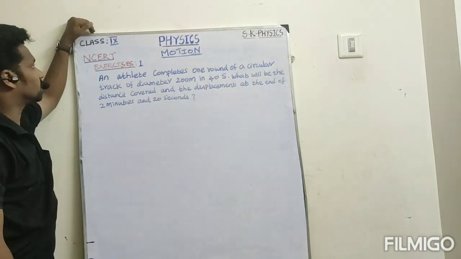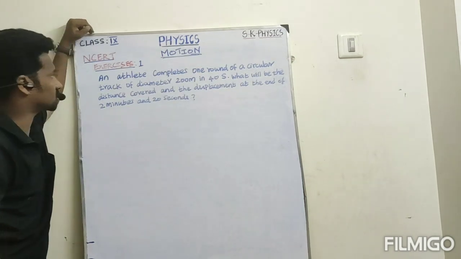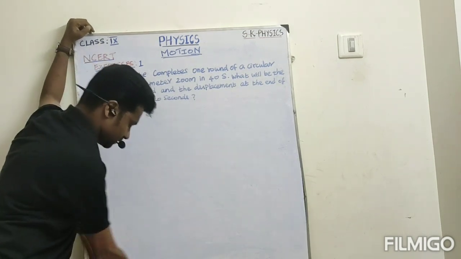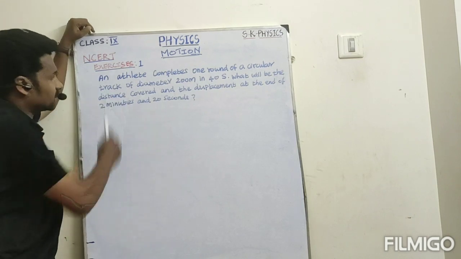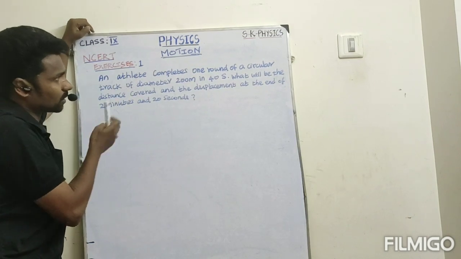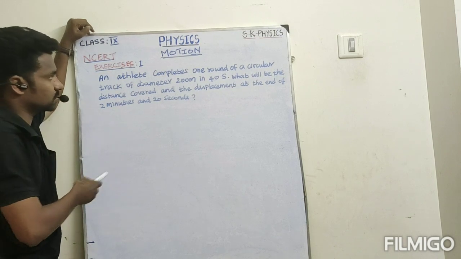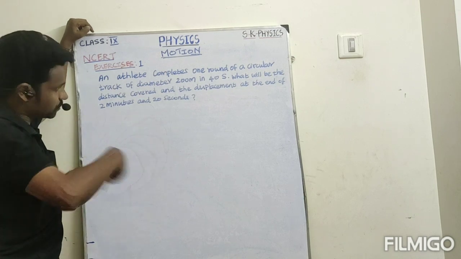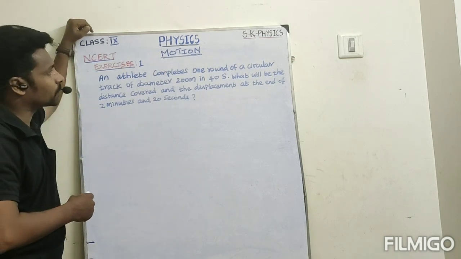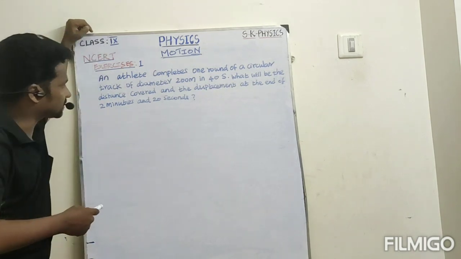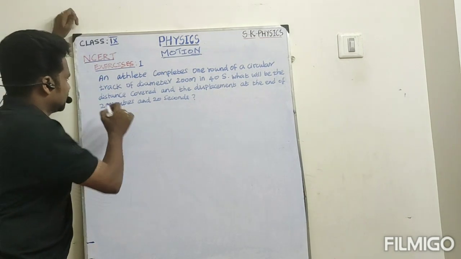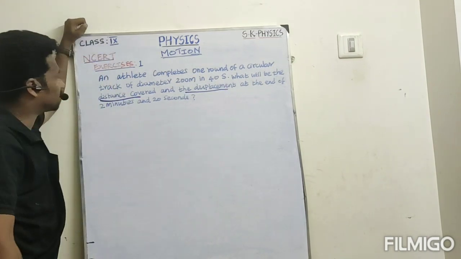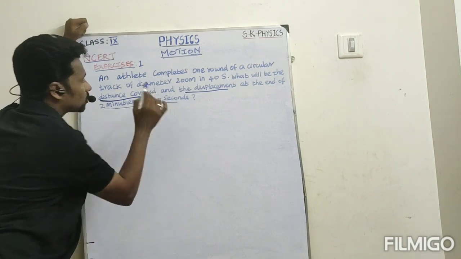Dear students, next question from 9th standard, the Motion chapter, NCERT exercise problem 1. So let's see the question. An athlete completes one round of a circular track of diameter 200 meter. They complete one round in 40 seconds. So what will be the distance covered and the displacement at the end of 2 minutes and 20 seconds?